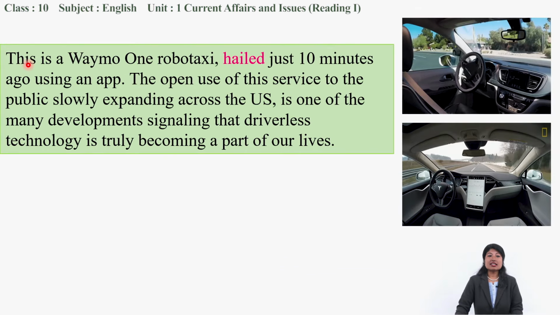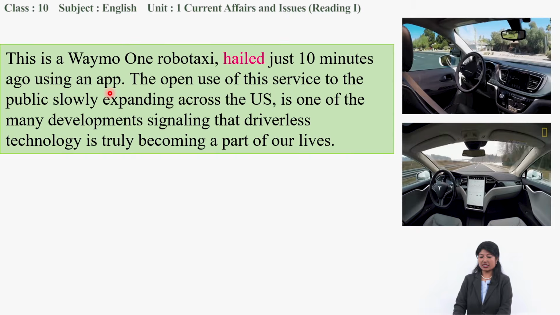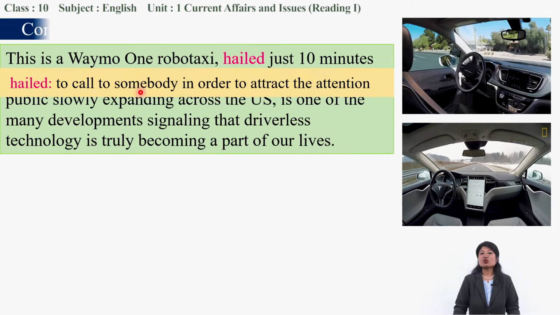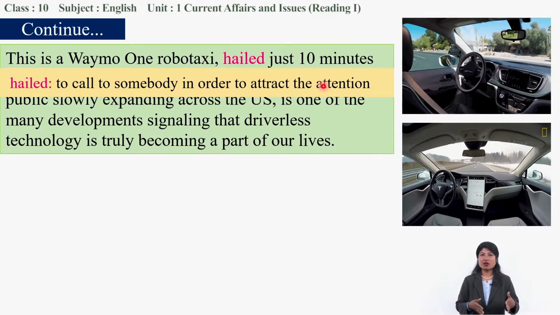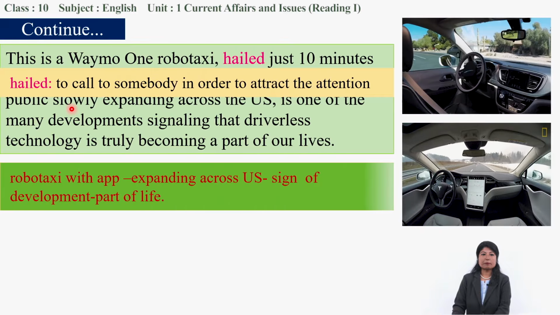Then this is a Waymo robotaxi. Did you get that? This is a robotaxi of the Waymo company, hailed just 10 minutes ago using an app. Hailed means to call somebody in order to attract their attention. Called, okay, hailed means called over here. Passengers who need to go somewhere called the taxi using the mobile app 10 minutes before.